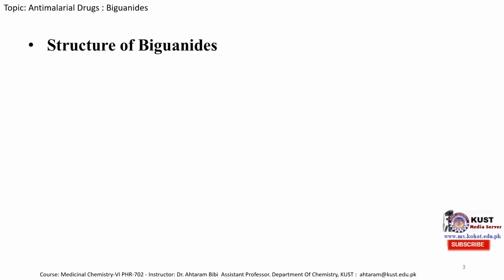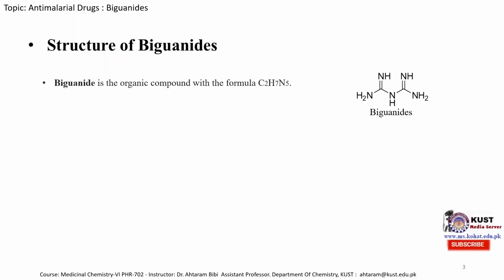Structure of biguanides. This is the structure of biguanides, an organic compound with a formula which consists of two carbon atoms. One can see one carbon here and one carbon here. It consists of 7 hydrogen atoms, and 2 hydrogens are present here in the form of primary amine, and 3 hydrogens are mentioned over here. And it consists of 5 nitrogen atoms. 2 nitrogens are primary and 3 nitrogens are secondary.